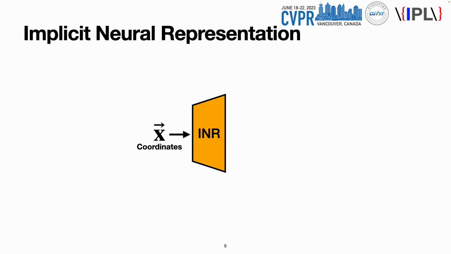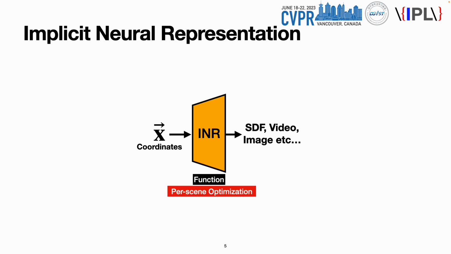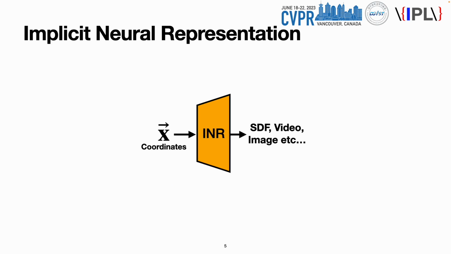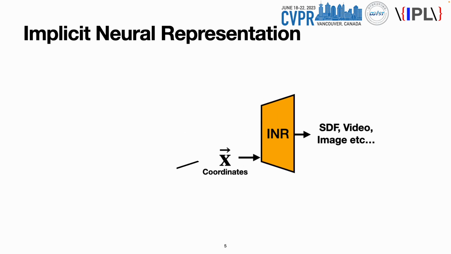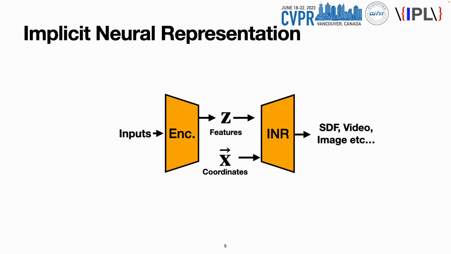INR takes coordinate as input and overfits it to specific signals such as SDF, video, or image, which makes the INR a function. As its unique concept, it always includes the issue known as the per-sample optimization. To tackle this problem, various works attach the encoder and forward the latent vector as an auxiliary input to INR. This is known as the local implicit representation. But still, there is a spectral bias that induces the network towards the low-frequency components.